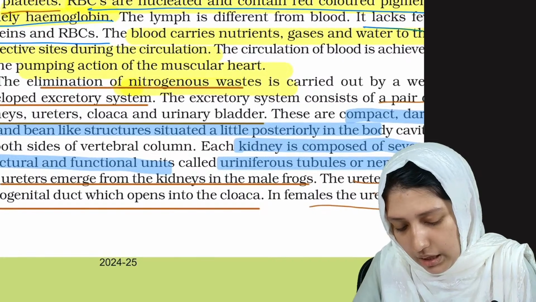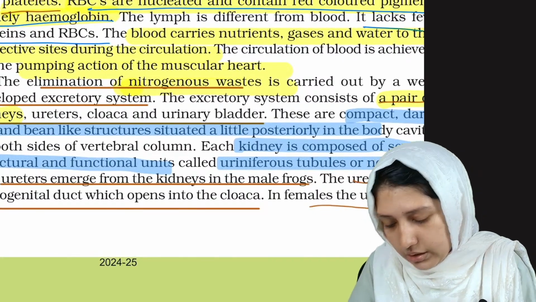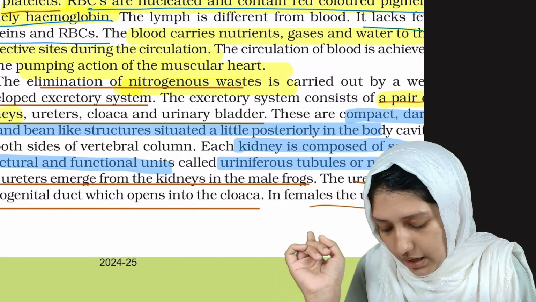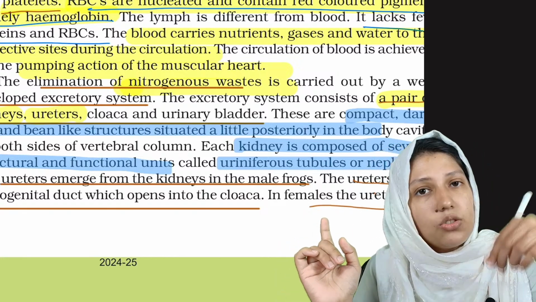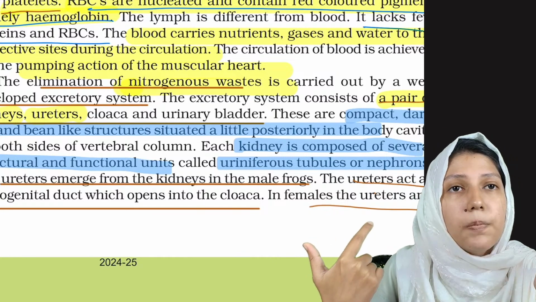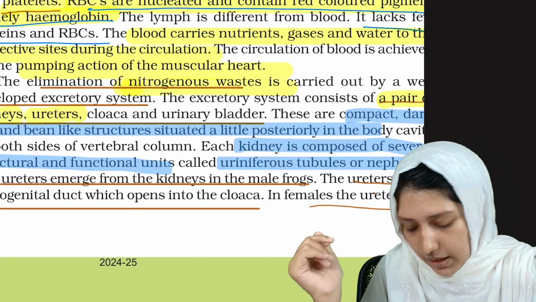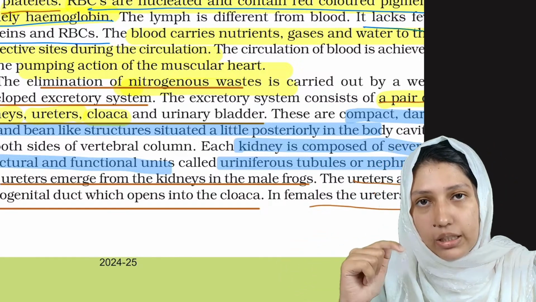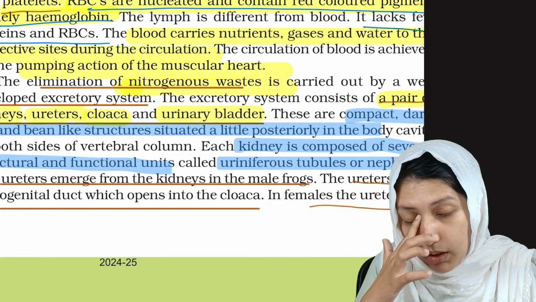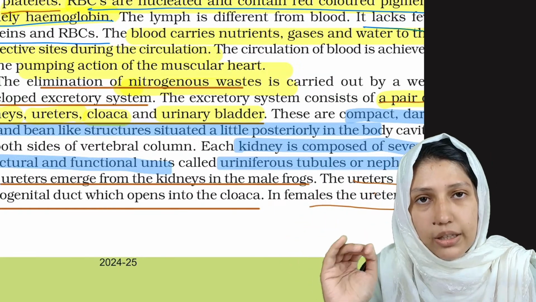Let's see about it. They have a pair of kidneys, as we see in the diagram. Then they are having ureters. Ureters are the structures which arise from the kidney and take the filtrate. Then they are having a cloaca, which is again part of the excretory system. Then they are having a urinary bladder. This much is their organs in their excretory system.